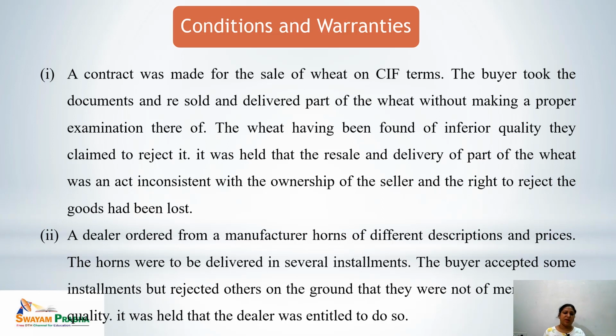In the second example, a dealer ordered from a manufacturer horns of different descriptions and prices. The horns were to be delivered in several installments. The buyer accepted some installments but rejected others on the ground that they were not of merchantable quality. It was held that the dealer was entitled to do so because in this case the whole contract of sale is divisible. The items can be divided. So in this case a few items can be accepted and others can be rejected.